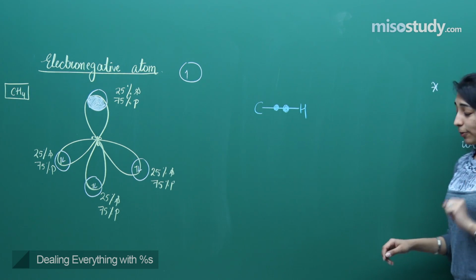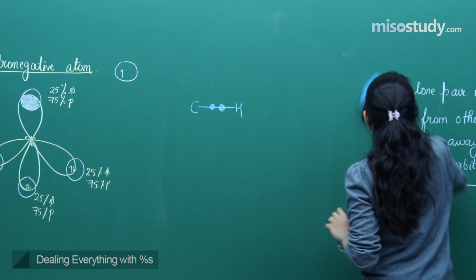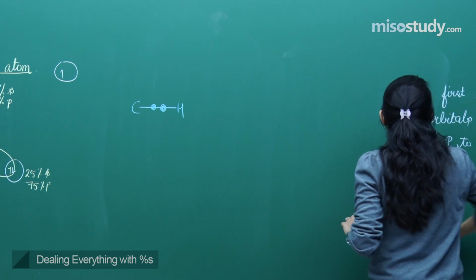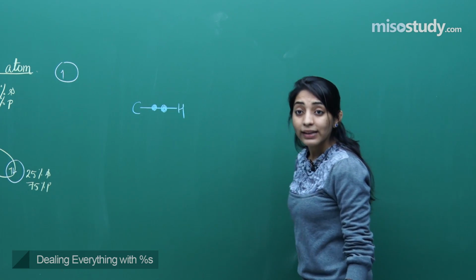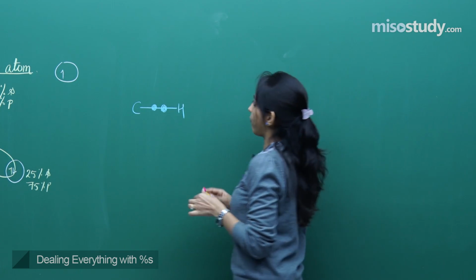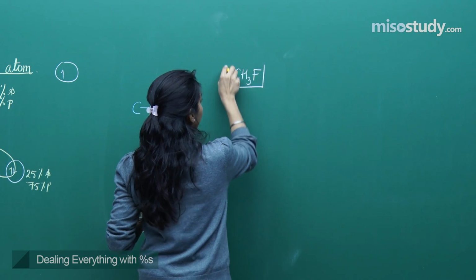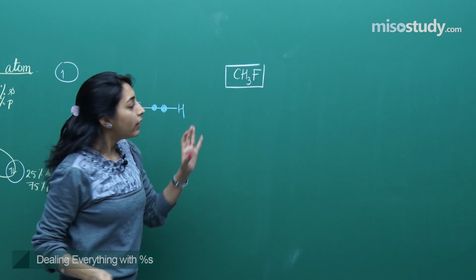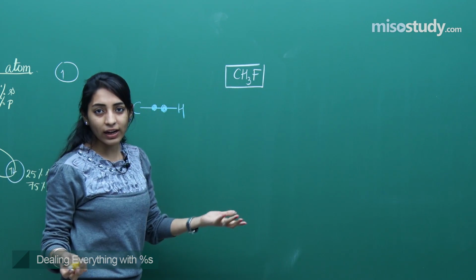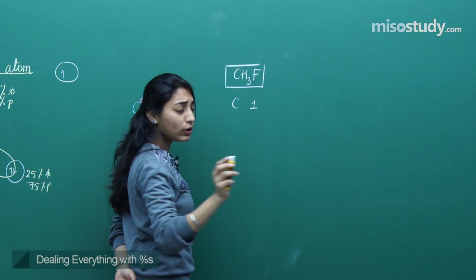Now, I have seen people who are not like methane, okay? But now let me tell you another situation. Suppose we need to do the formation of CH3F. This is what we need to consider. So once again, what is the central atom? The central atom is carbon. Let's do it slowly. See carefully.